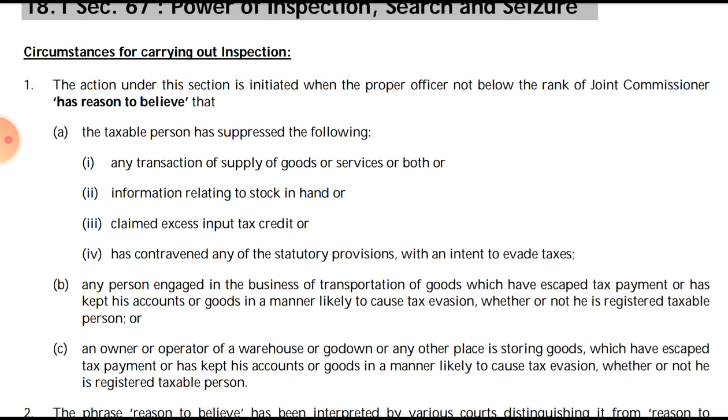The transaction of the supply of any goods or services, or both. Information relating to the stock in hand. So the transaction of any supply, and information relating to stock in hand, such information he has suppressed. Then claimed excess input tax credit, or has contravened any of the statutory provisions with an intent to evade the tax. So the first point was basically that he has reasons to believe that the taxable person has suppressed the transaction of supply, information relating to the stock in hand, claimed excess input tax credit, or has contravened any provision.